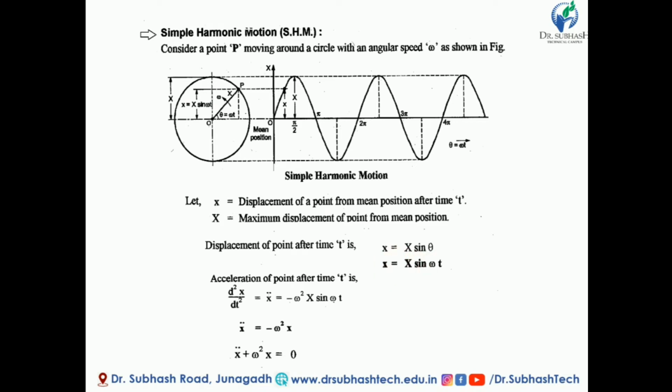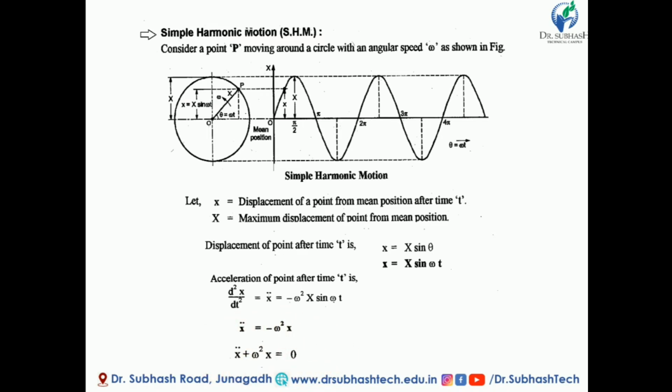If we differentiate this equation, then x dot is equal to capital X cos omega t into omega. Differentiating again, x double dot, that is d square x by dt square, is equal to minus omega square capital X sine omega t. Now putting the value of X sine omega t, which is nothing but small x, x double dot is equal to minus omega square x. In general, x double dot plus omega square x is equal to 0. This is the equation of simple harmonic motion.